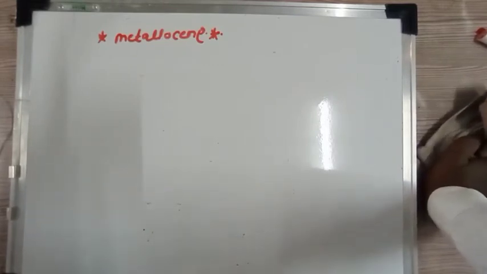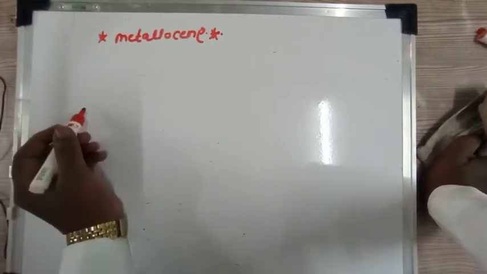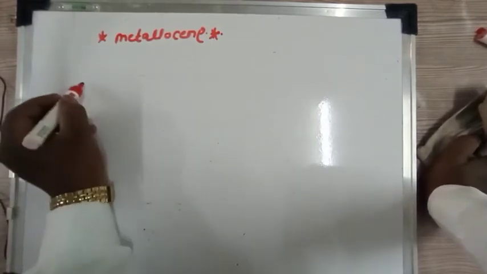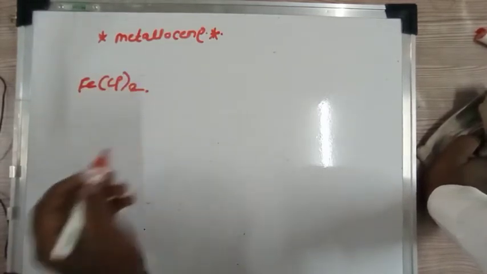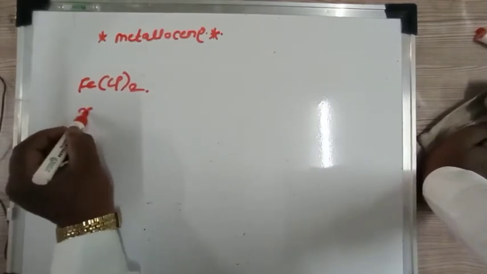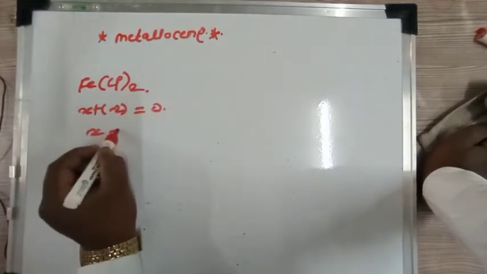Consider the metal atom present in a metallocene, for example in ferrocene. Due to the negative charge on the cyclopentadiene, the Fe atom present in ferrocene is in the +2 oxidation state. If we count the oxidation state, Fe(Cp)2: X plus (minus 2) equals 0, so X is equal to +2.